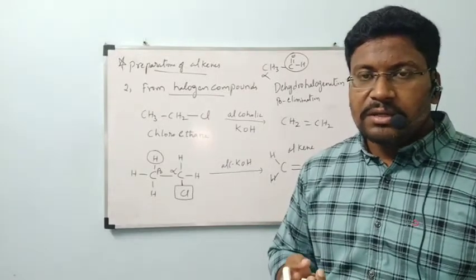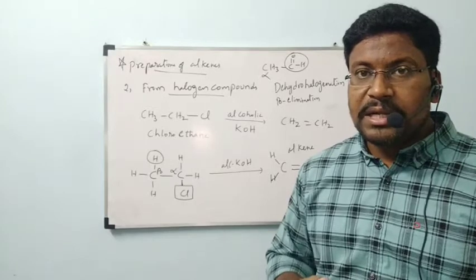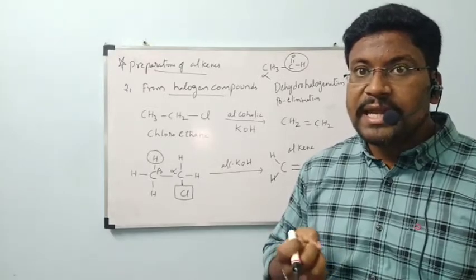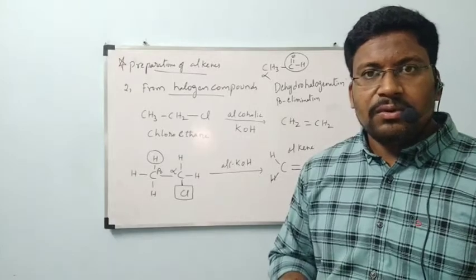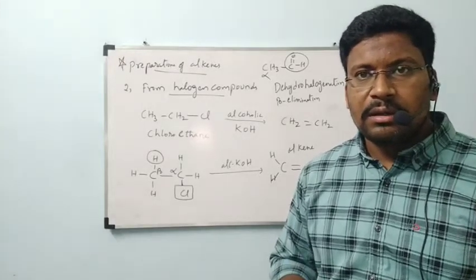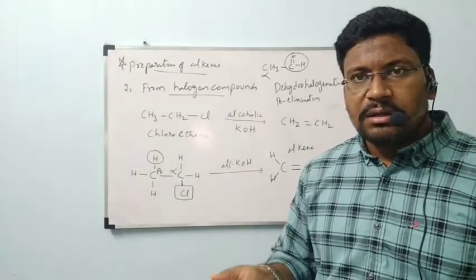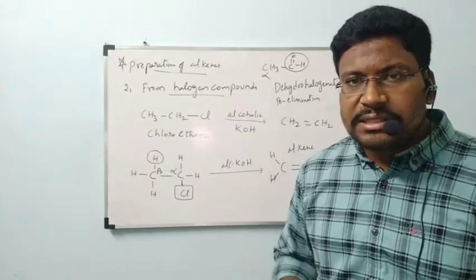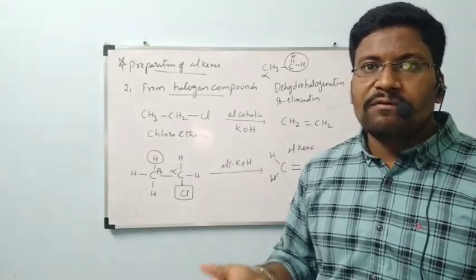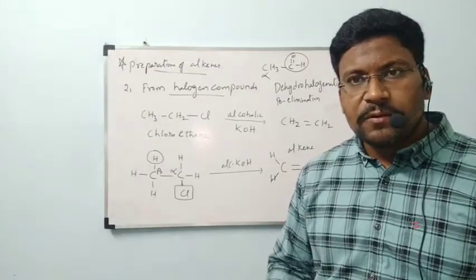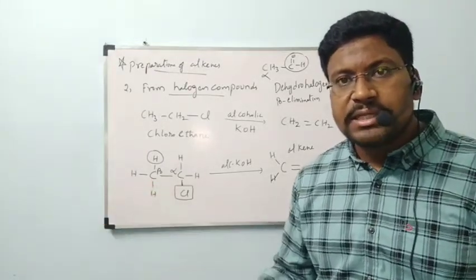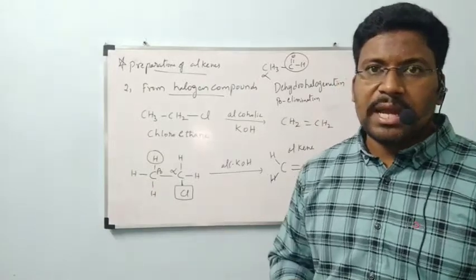Why do we drink water continuously? Because our body is getting dehydrated. D means removal, hydrated means water. Removal of water from our body is called dehydration.